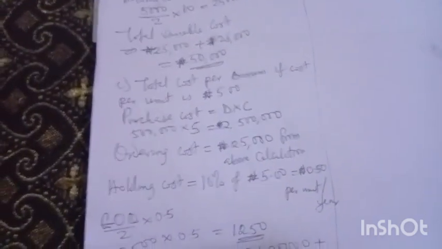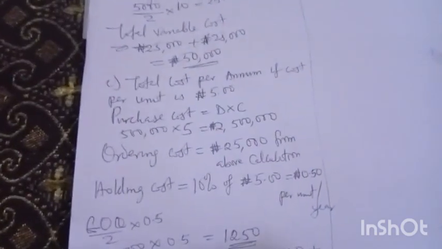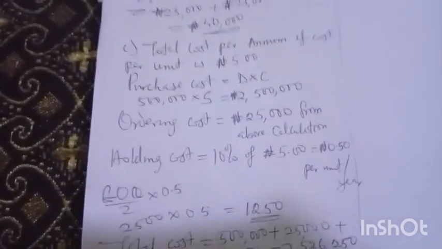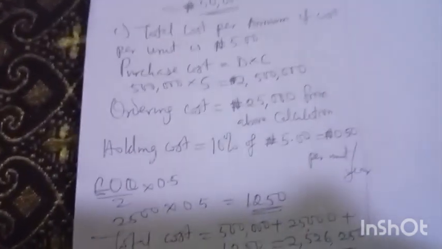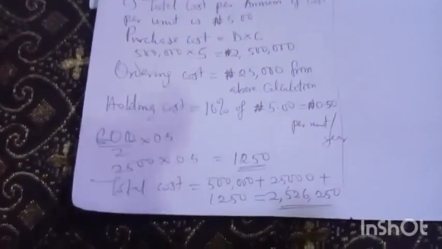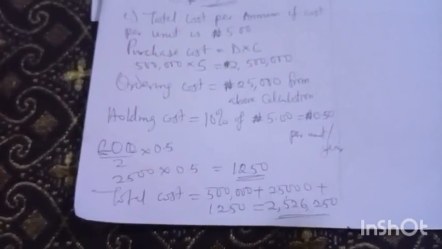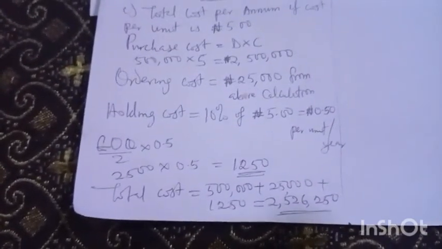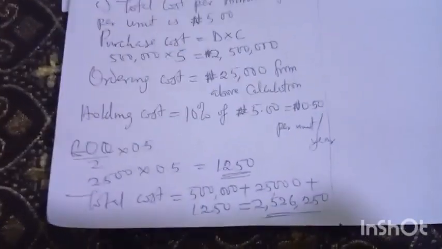For the ordering cost, we have calculated that at the right time. We got 25,000. Same thing for the holding cost. This time around, the cost has now changed to 5 naira. So 10% of 5 naira is 0.5. That's what we are going to use to get the new holding cost. That is EOQ divided by 2 times the holding cost H, now 0.5. So we have 1,250. When you now add all those costs together, that is 2,500,000 plus 25,000 plus 1,250, you have 2,526,250.